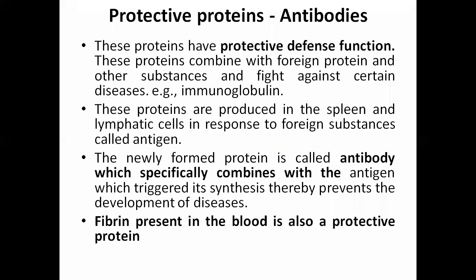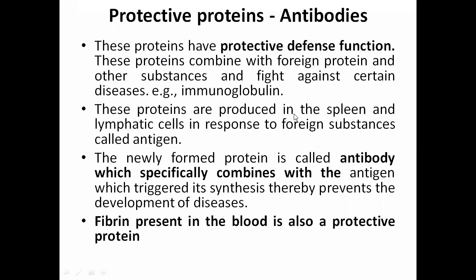That's what is happening with the different types of COVID vaccine. So protective proteins: these proteins have a protective defense function. That's what the name itself says, protective. These proteins combine with the foreign protein or foreign body or antigen and other substances and fight against certain disease. Example, immunoglobulins. All of you know immunoglobulins. They play the role of antibodies.